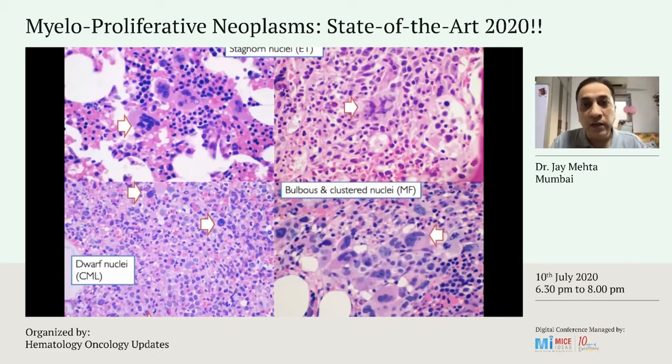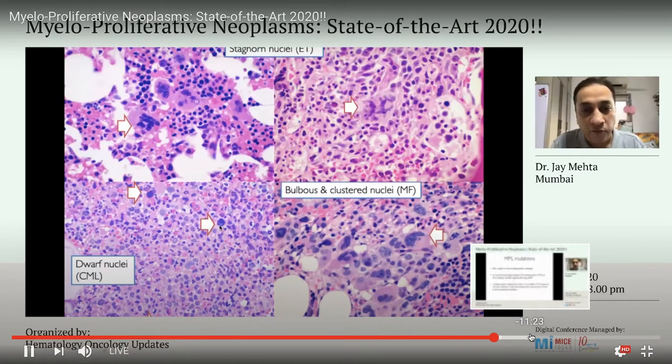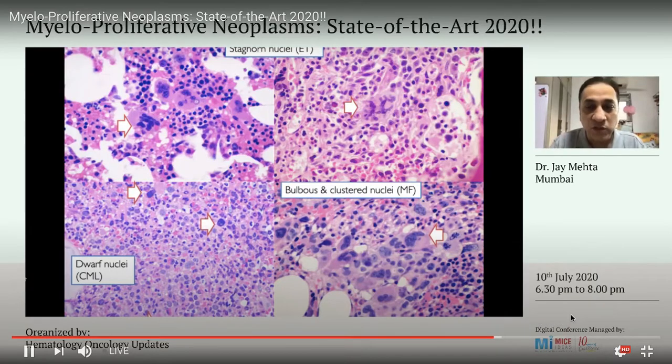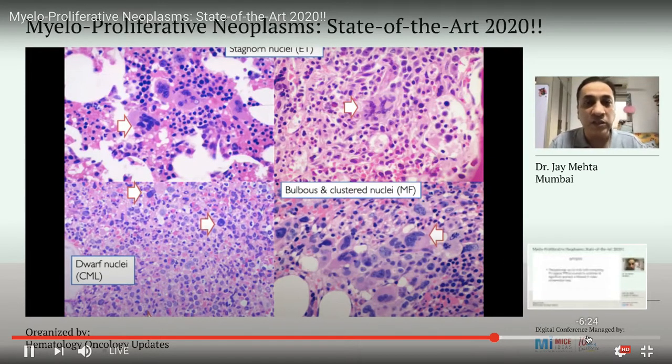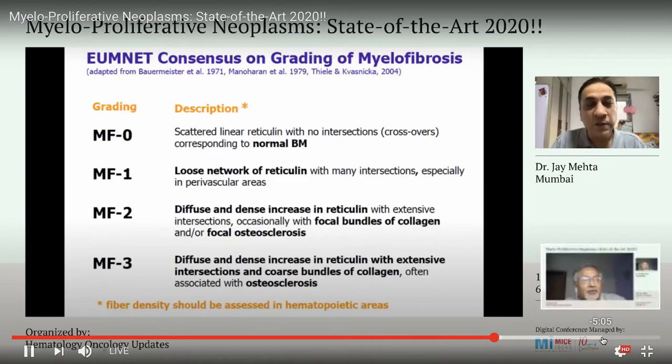Now these are histology images. I wouldn't expect you to know everything, but you can surely identify these two megakaryocytes here as staghorn. But look at this kind of antler of a deer. This is just multiple hyperlobations. Versus this one with an arrow pointed here shows very bulbous or hypolobate. It's cloud-like. And in CML, you see very dwarf megakaryocytes. So these are the key features which help you identify the various myeloproliferative neoplasms.